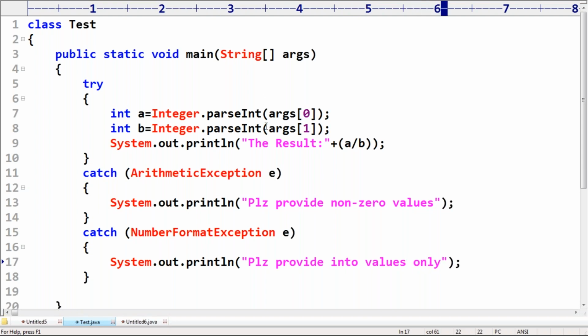Now, try with how many catch blocks? Can you please tell? Try with how many catch blocks am I taking? Two catch blocks. I'm taking try with two catch blocks.